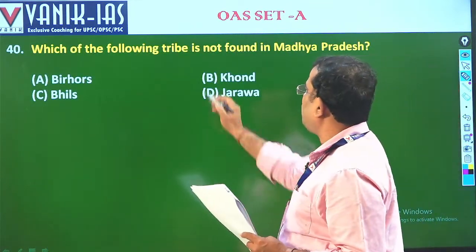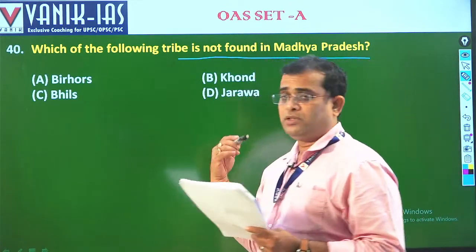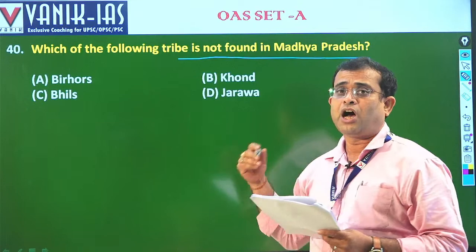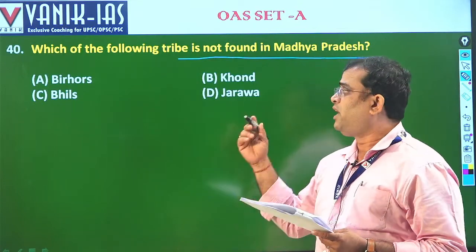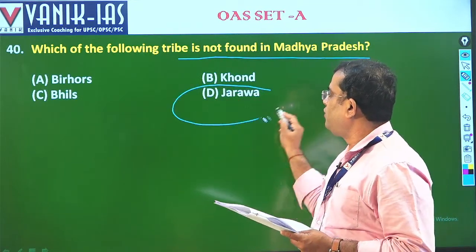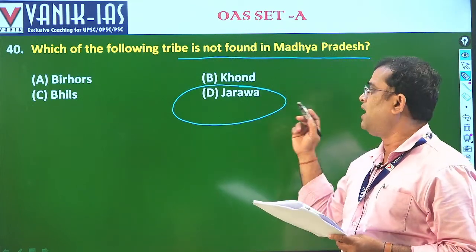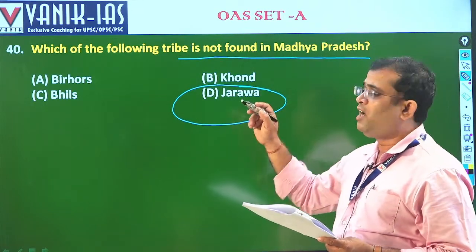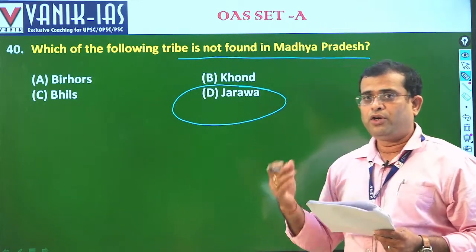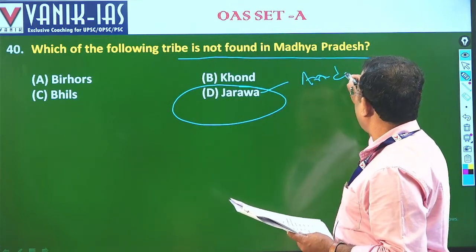Next, which of the following tribes is not found in Madhya Pradesh? There is a process called elimination. I would like to tell you how we are going to eliminate in such types of questions. It isn't necessary that you know everything. First, the Jarawa tribe, which is a very famous tribe, is mostly found in the Andamans, particularly in the southern and middle Andaman. So while solving these questions, always remember you have to be intelligent to resolve them.